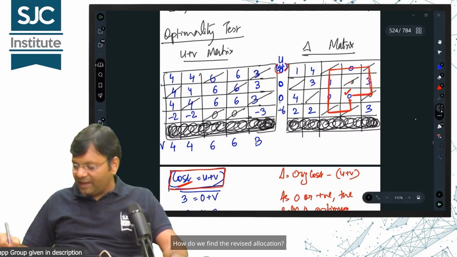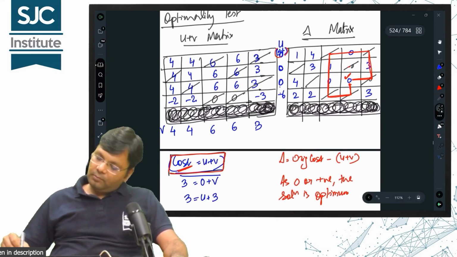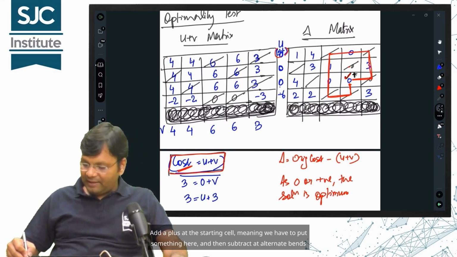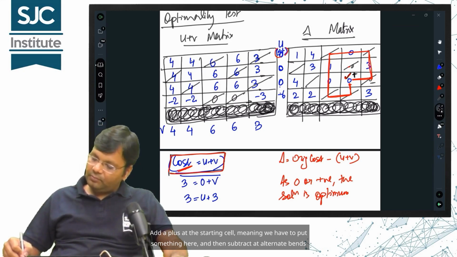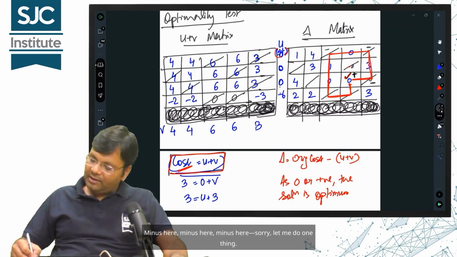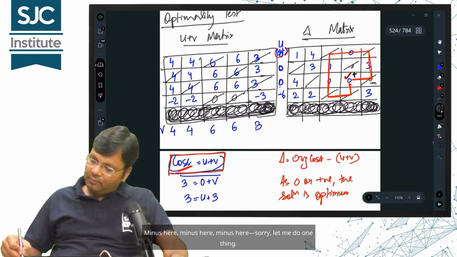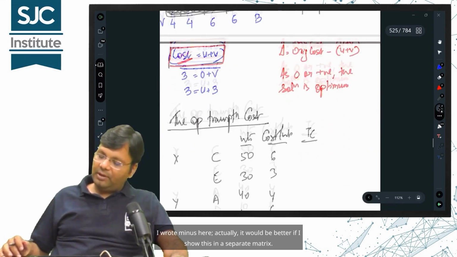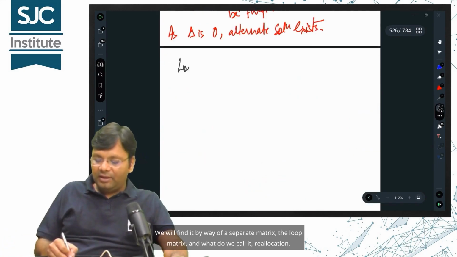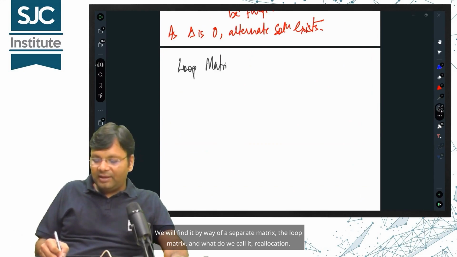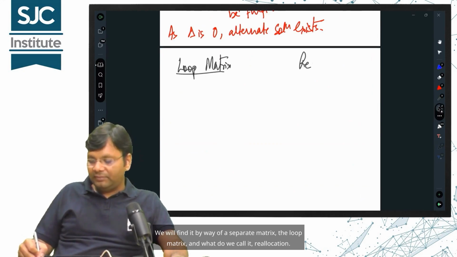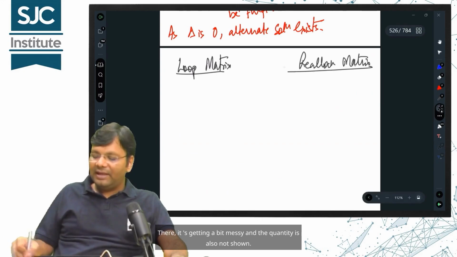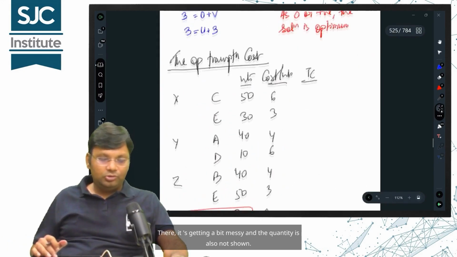How do we find the revised allocation? Add a plus at the starting cell, meaning we have to put something here and then subtract at alternate bends. Minus here, minus here, minus here. Sorry, let me do one thing. I wrote minus here. Actually, it would be better if I show this in a separate matrix. We will find it by way of a separate matrix, the loop matrix, which we call reallocation. It is better to show the new allocation using a separate matrix. There, it's getting a bit messy and the quantity is also not shown.